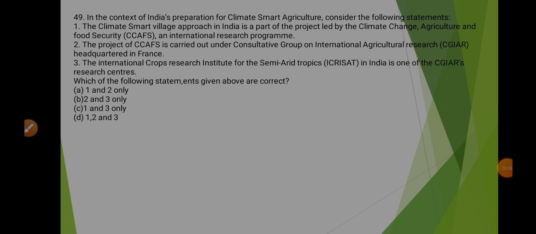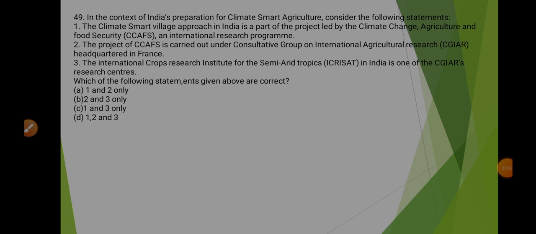Next, coming to the question number 49, it says in the context of India's preparation for climate smart agriculture, consider the following statements. Now, climate smart agriculture is the new concept where a few villages are selected and the government tries to make these villages climate smart. So look at the options now.